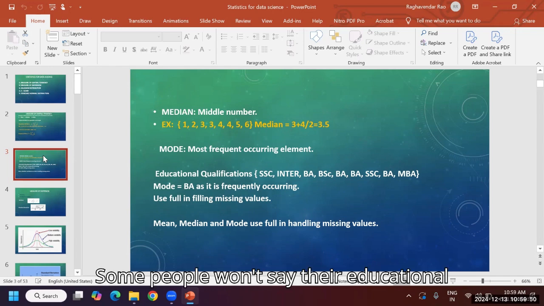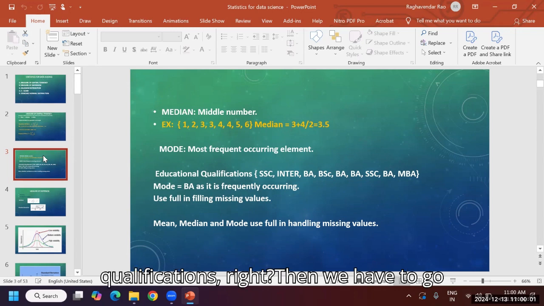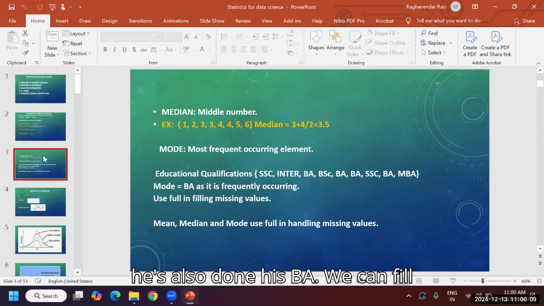Some people won't say their educational qualification. At that time, what to do? We can't take the mean or median of educational qualification. There is no mean or median for educational qualification. Then we have to go for mode. The number of people who did BA in that group is large, so he also must have done his BA. We can fill it in. But then again, when do we go for mean, and when for median?